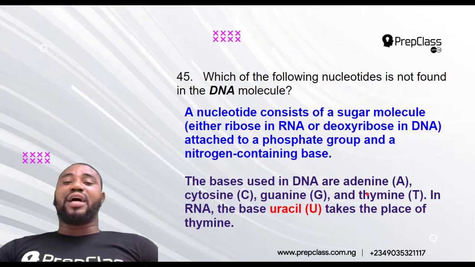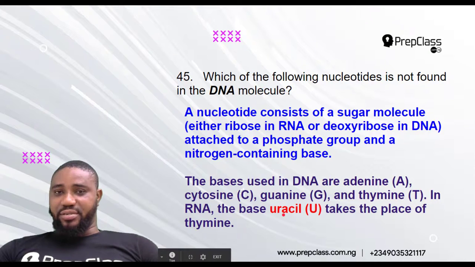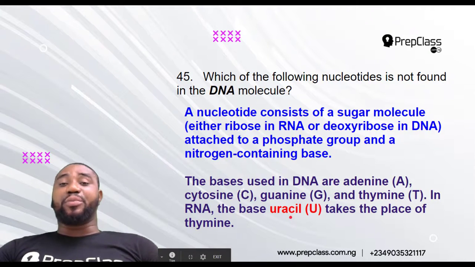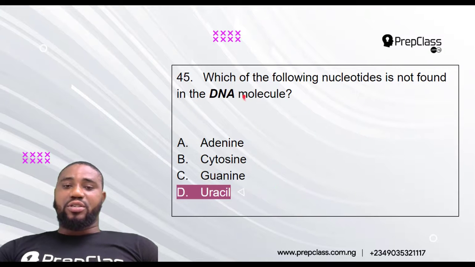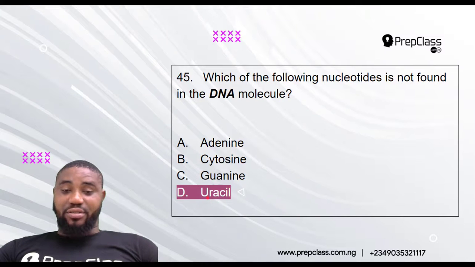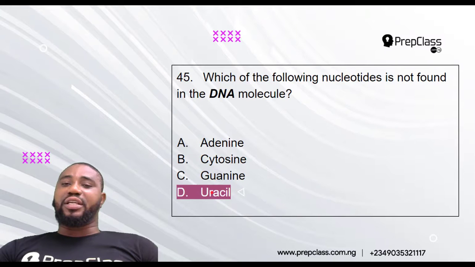But those found in RNA include adenine, cytosine, guanine, and uracil. So uracil actually replaced what? Thymine in DNA. Because of that, uracil is found in RNA but not in DNA. They say, which of the following nucleotides is not found in the DNA molecule? The answer is uracil, because uracil is found in the RNA but not found in the DNA molecule.